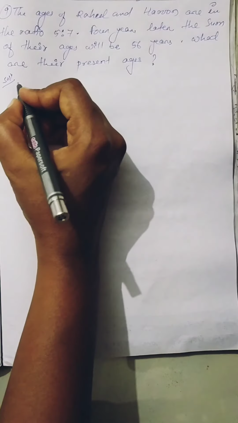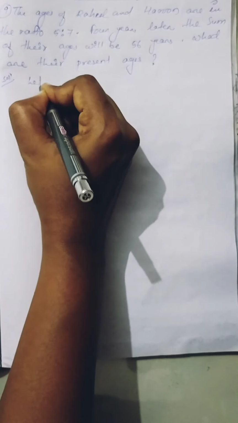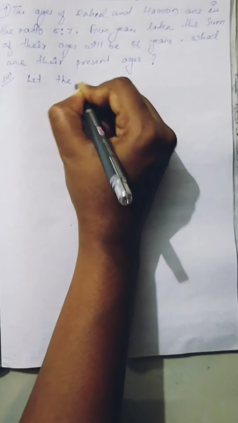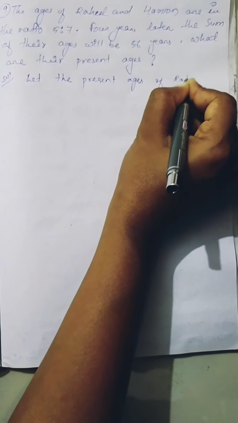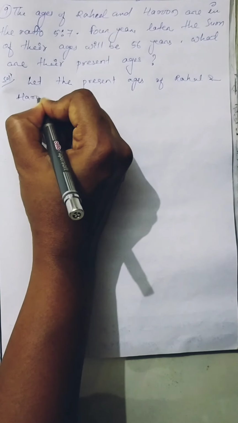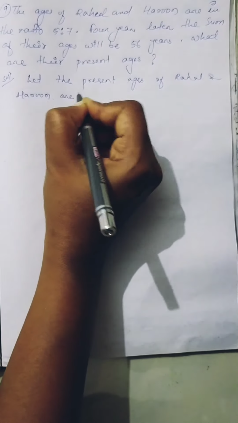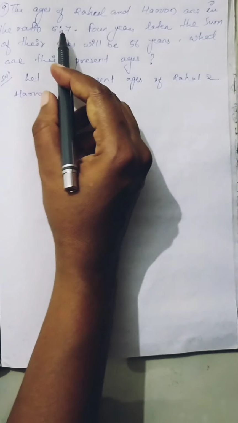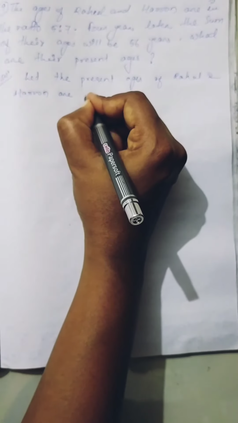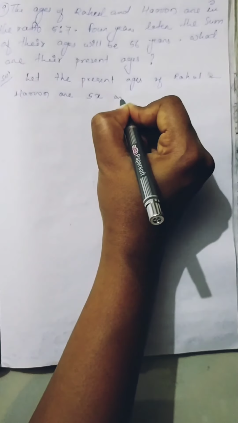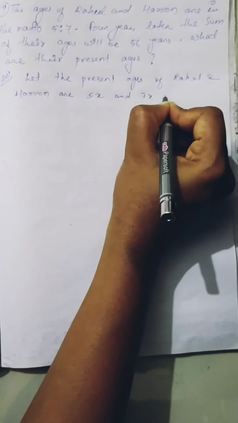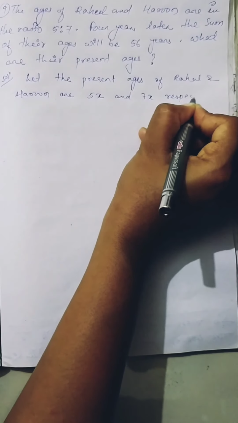So, the solution is: let the present ages of Rahul and Harun, which are in the ratio 5:7, be 5x and 7x respectively.